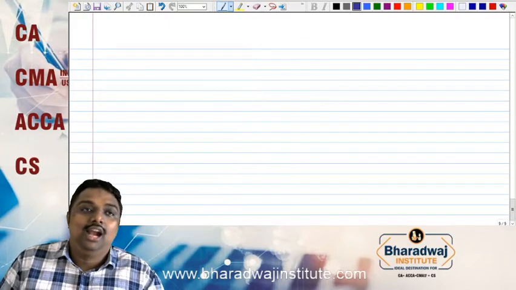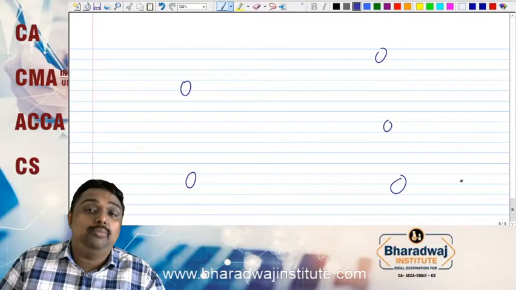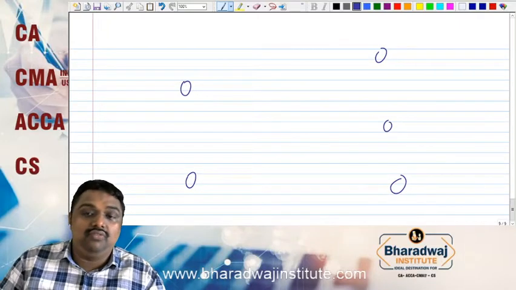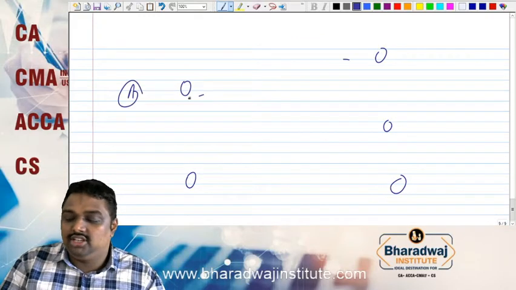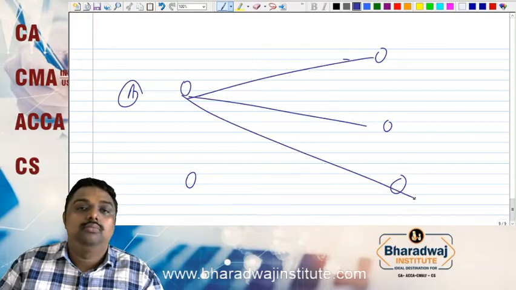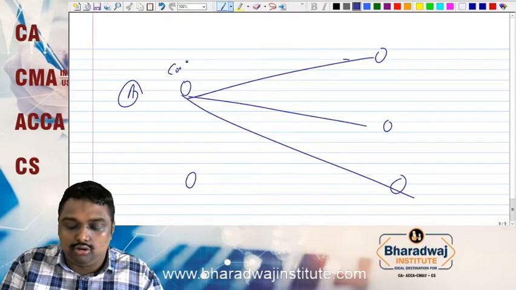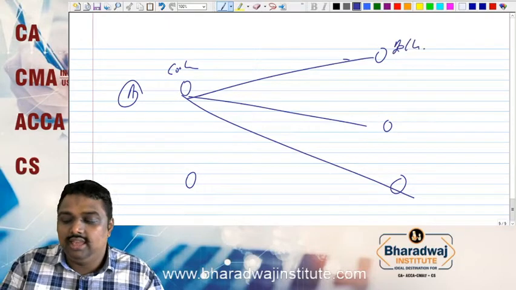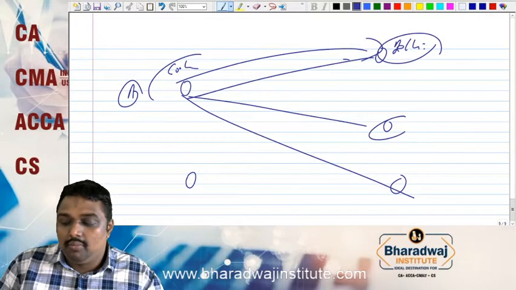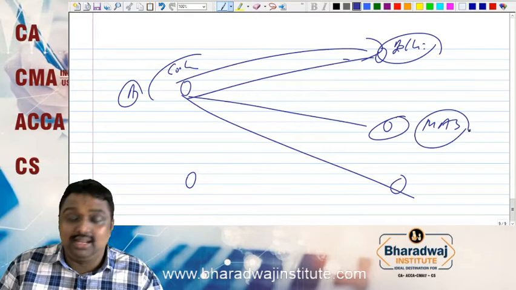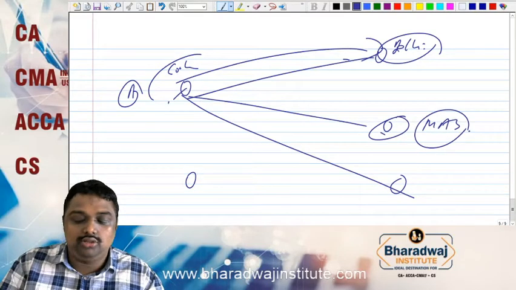But when you have 2 factories and 3 distribution centers, the question will come: from factory A, which distribution center will we supply? Let us say this is Cochin, this is Delhi. If you send from Cochin to Delhi, and there is a requirement in Madras, which is nearer to Cochin, the unit produced would have fulfilled it.